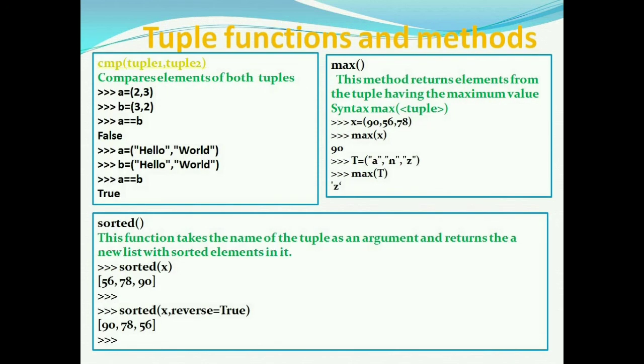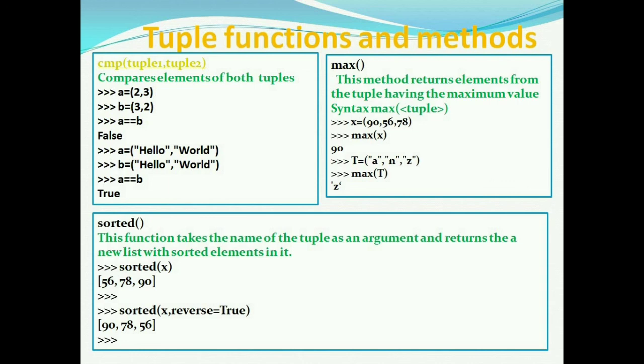The max function returns the element from the tuple having the maximum value. Syntax is max within brackets tuple. Here x is equal to (90, 56, 78). Max of x will give 90. In the second example, t is equal to (a, n, z). Max of t will give z.